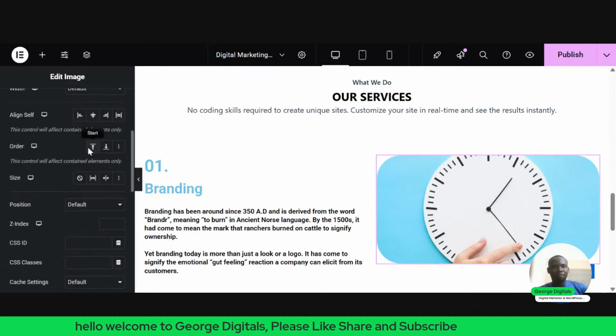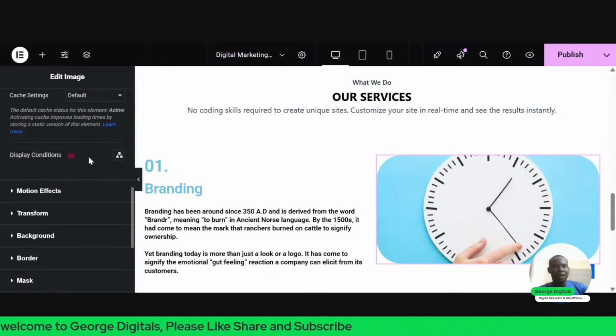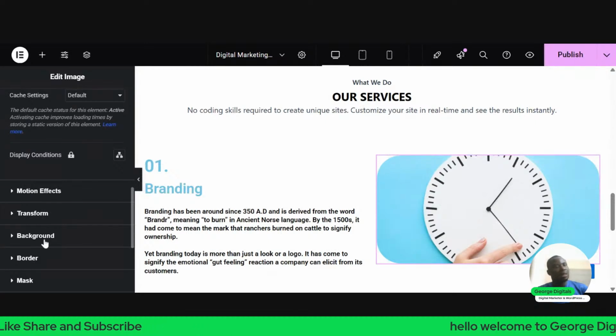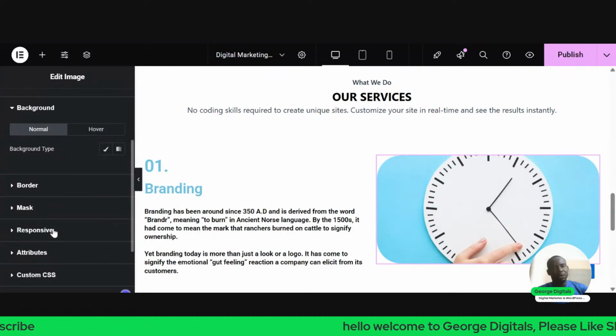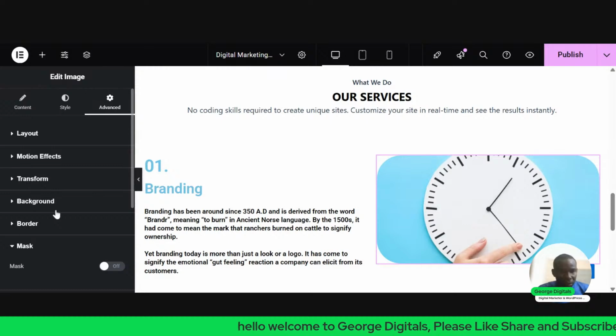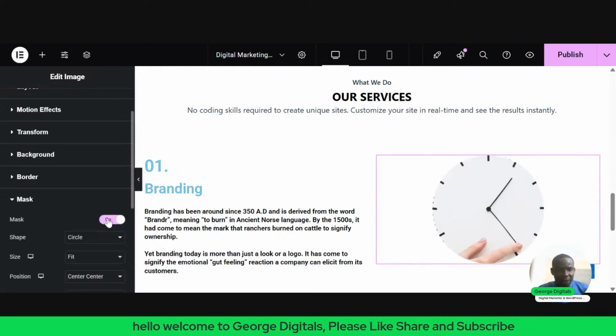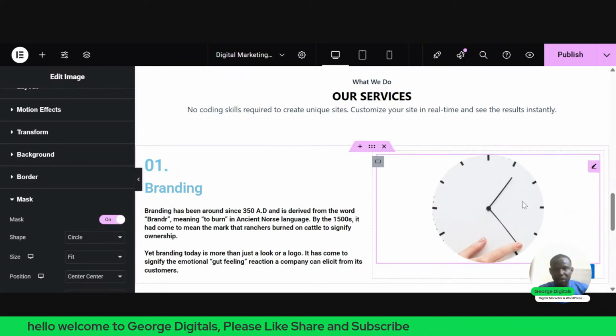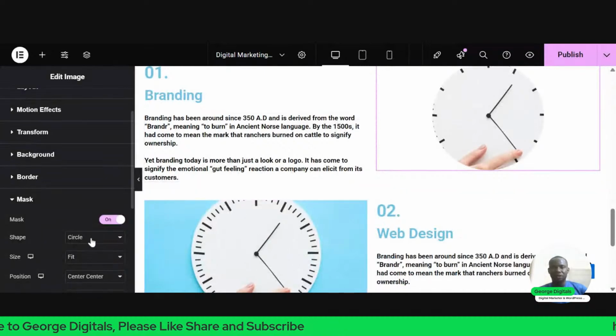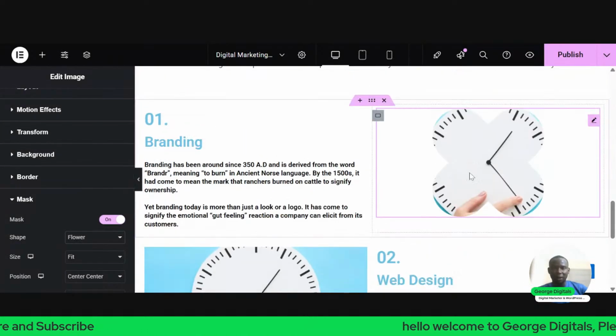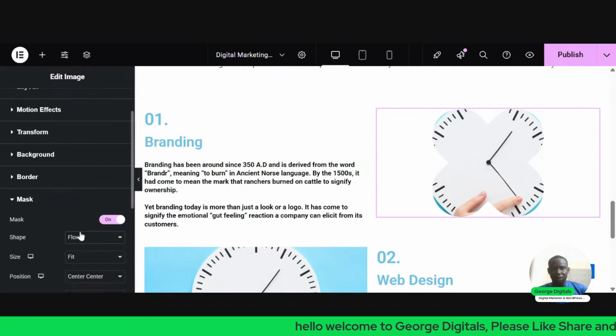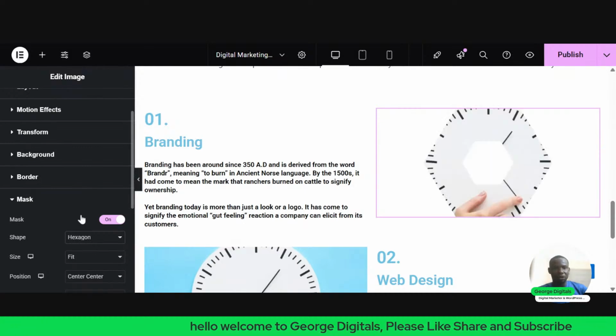So once I go to advanced, I'll come to this place, you see background, click on background. Or I'll go to mask, let me just go to mask. I'll click on this. So if you notice, it has changed this to be a circle. You can also change it to be maybe flower. Let's say you want it to be flower. You can decide to change it to be hexagon. You can decide to change it to be custom.